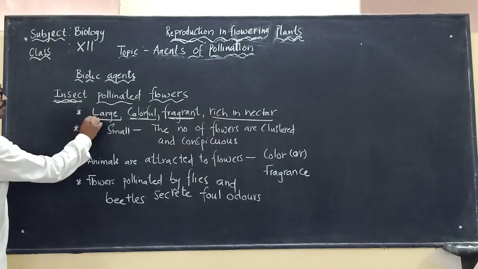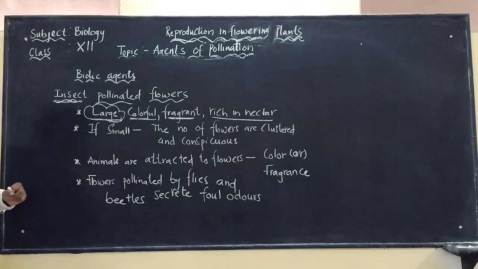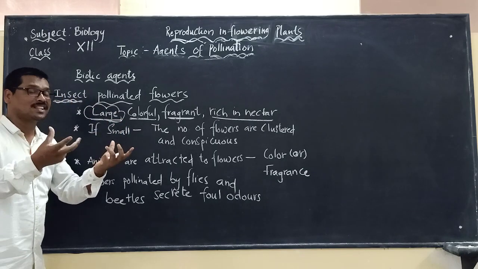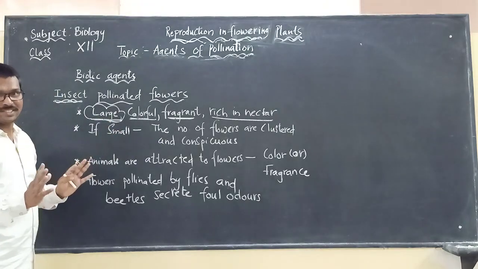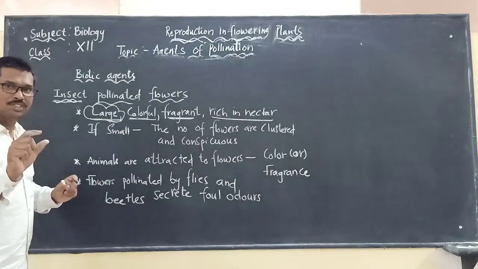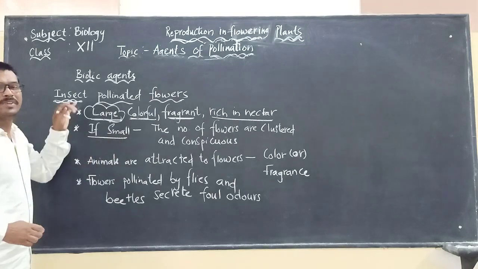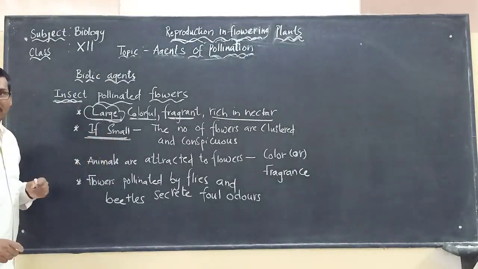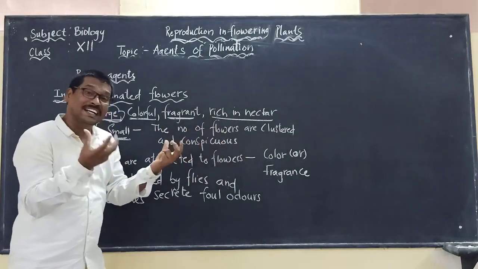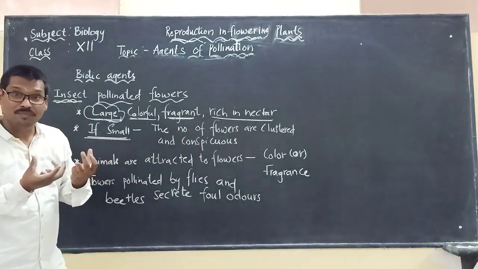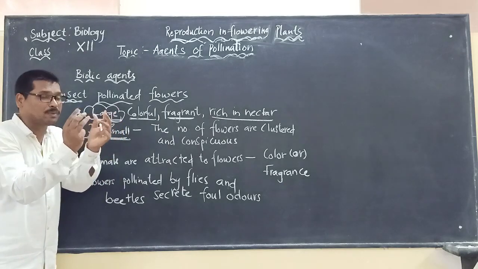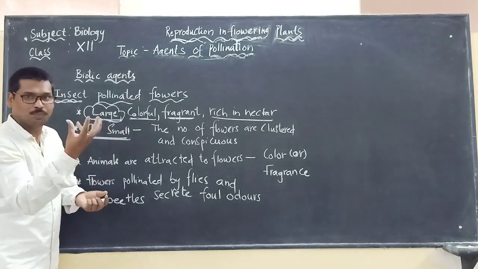But that doesn't mean they will compulsorily be large in size. We should not say that only those flowers which are large in size will undergo pollination by insects. Even if they are small, they will undergo insect pollination. But if they are small, a number of flowers are clustered together, means many flowers will be present as one group.